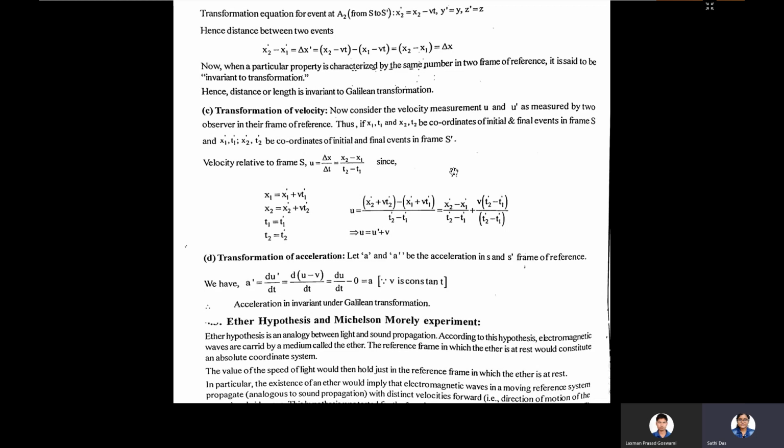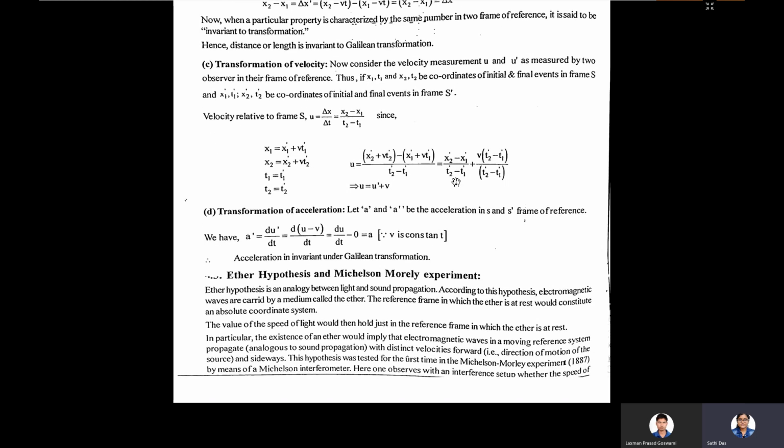I have already told you that u equals u prime plus v, or u prime equals u minus v, where u and u prime are measured by two observers in their frames of reference, and x1, t1, x2, t2 are the coordinates of the initial and final events in frame S, and x1 prime, t1 prime, x2 prime, t2 prime are the coordinates of the initial and final events in the S prime frame. Actually, these are not important here, because I am going to tell you the most important formulas in the special theory of relativity.